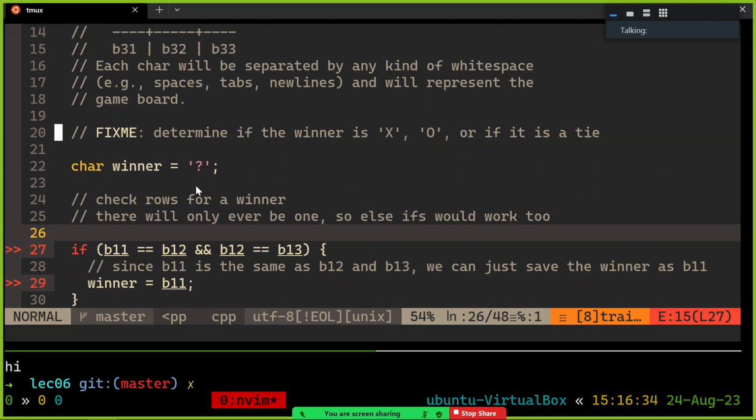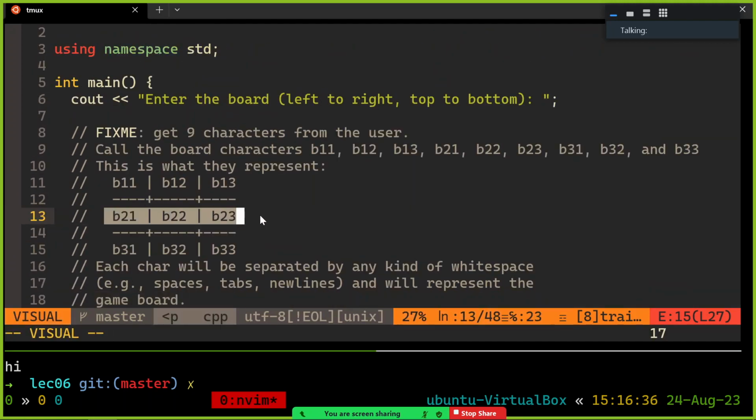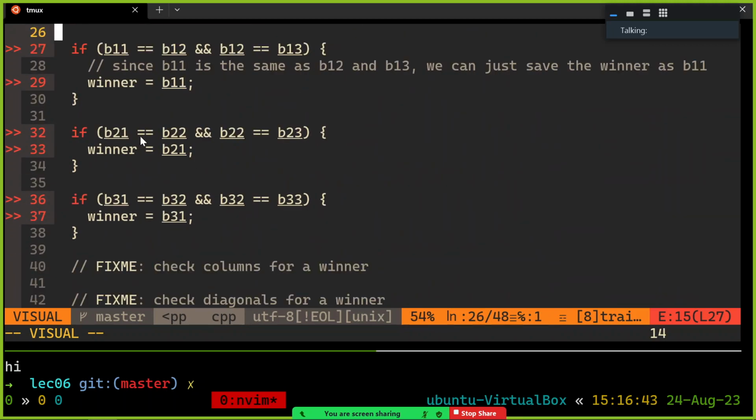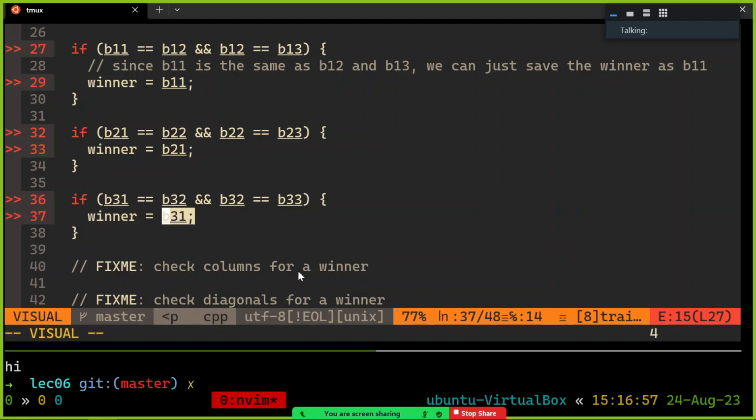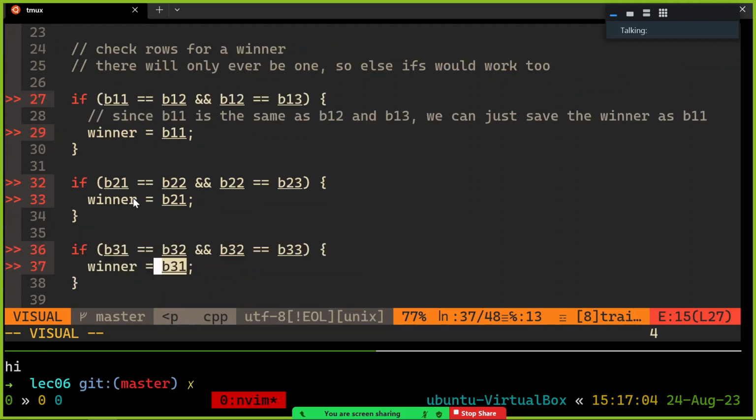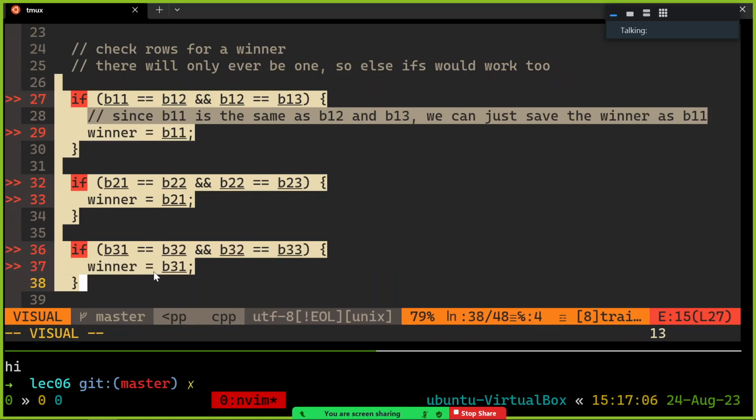I'm using separate if statements. Here's how you check the second row. Just check, hey, are these equal? And are these also equal to each other? If so, they're all equal to each other. And then the winner was one of the people on this line. It's one of those characters. And then the last row is exactly as you would expect. Just make sure all the last characters are equal to each other. If so, we found a winner, and here was their name. They were either X or O. They were in one of these, and they're all equal, so I'm just going to use this one and save that into winner. All right? So that's the syntax for how you might go about checking the rows.